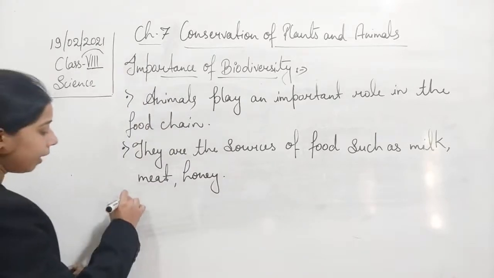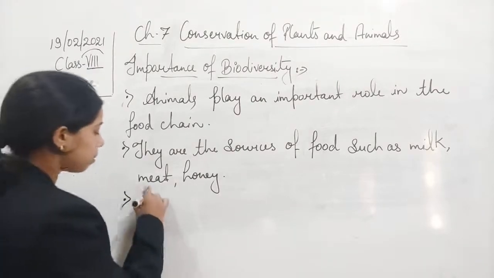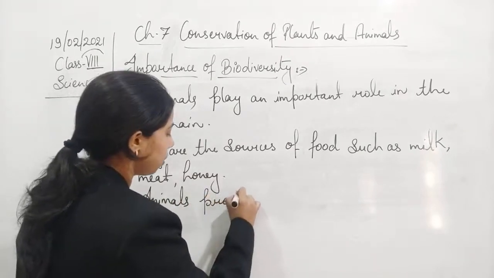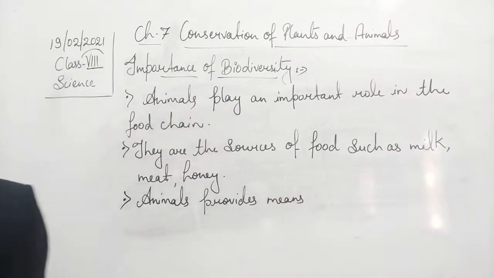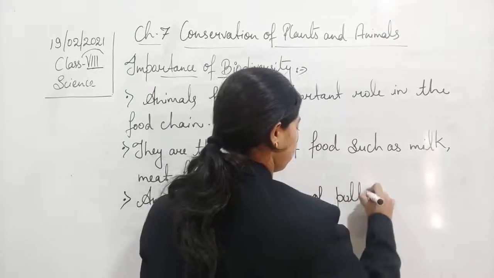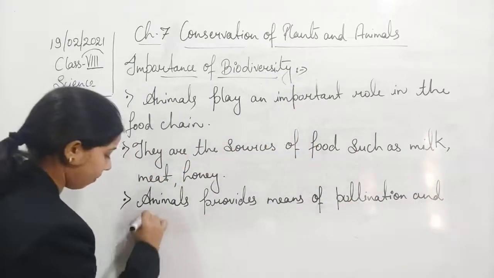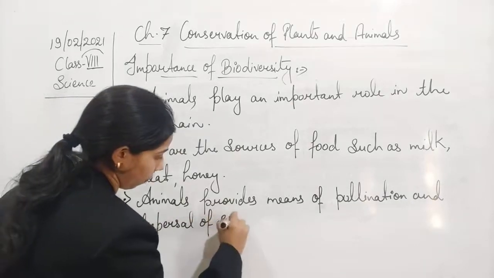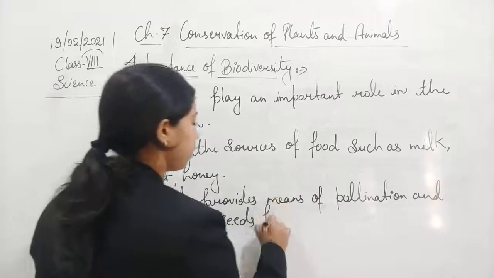Now why are animals important? The last point is that animals provide means of pollination and dispersal of seeds for plants.